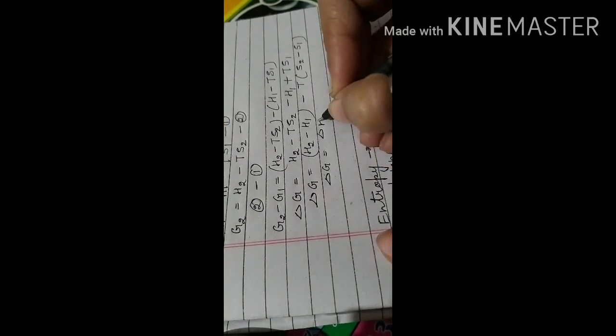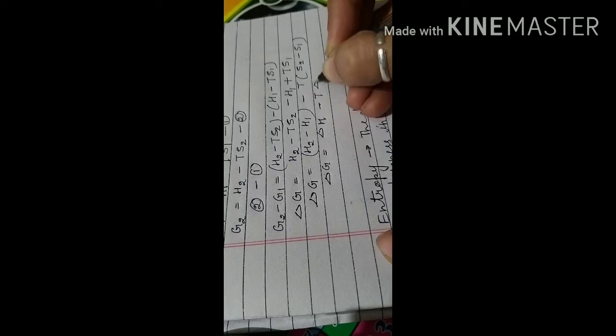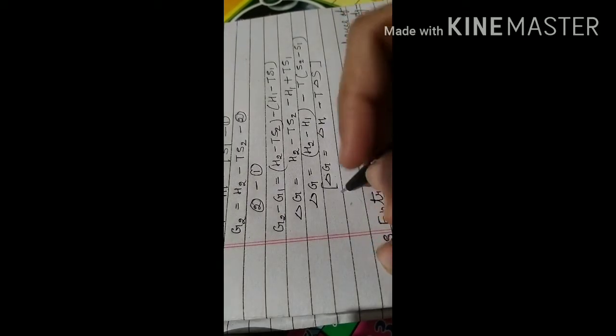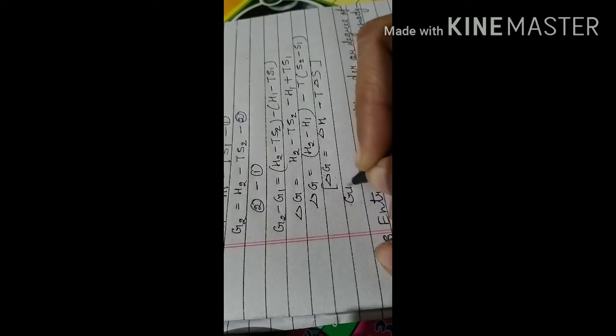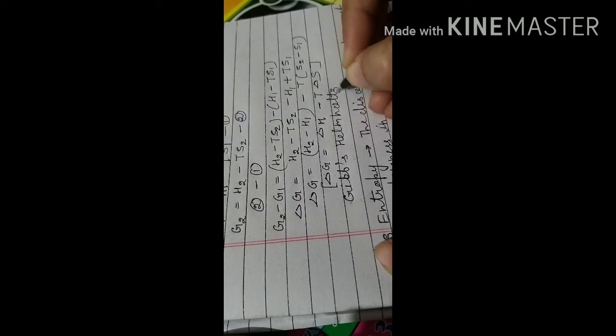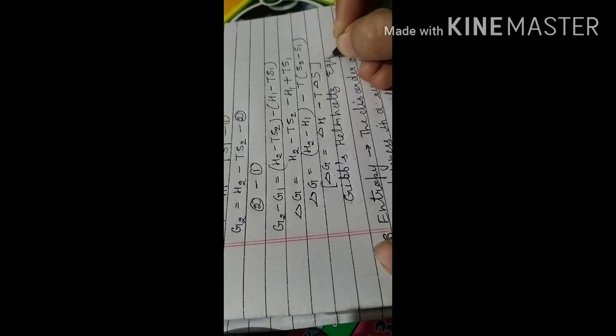So what you get is delta G = delta H - T delta S. This equation we use to solve for the amount of Gibbs energy in numerical problems, and we call it the Gibbs-Helmholtz equation. I hope you all have got it.